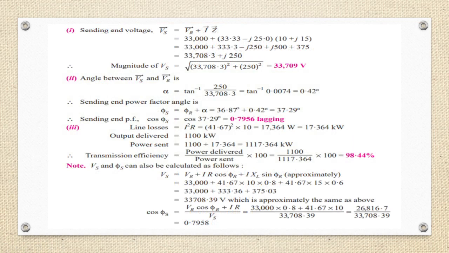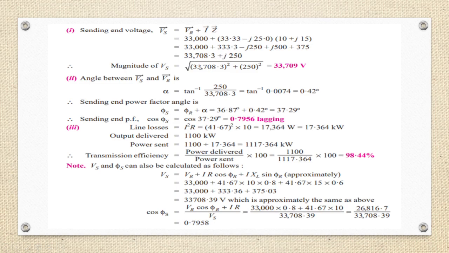Sending end voltage Vs is VR plus Iz. Substitute all the values. Always addition and subtraction should be done in rectangular form, and multiplication and division should be done in polar form. Here we are doing addition, so in rectangular form we have done